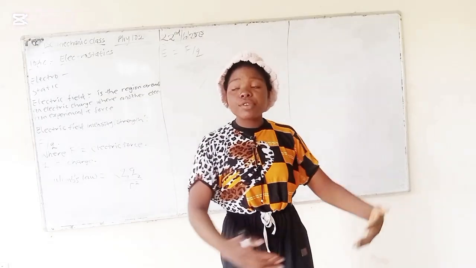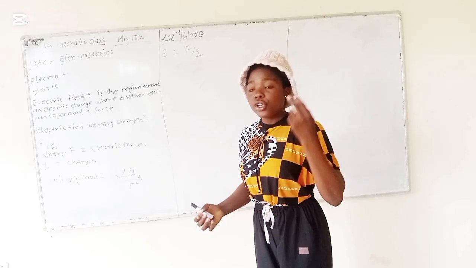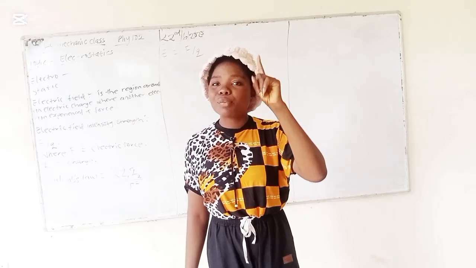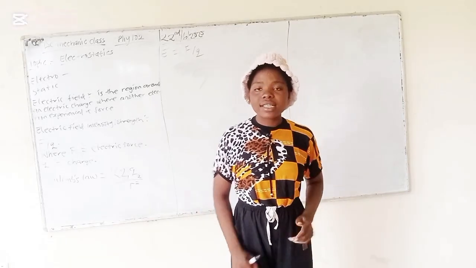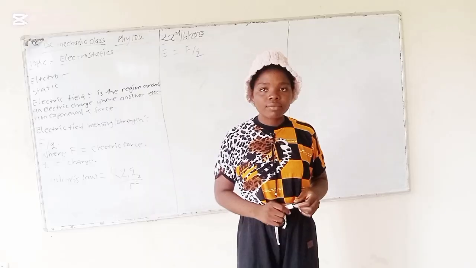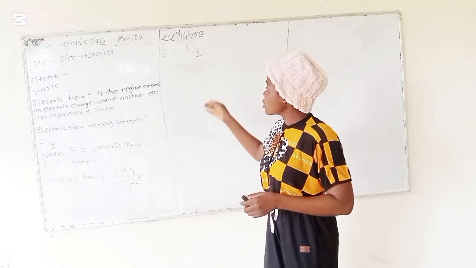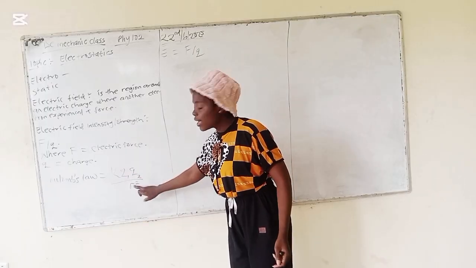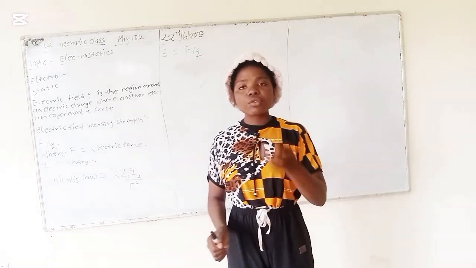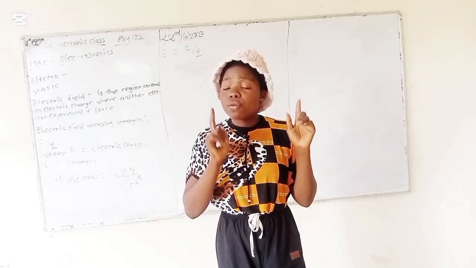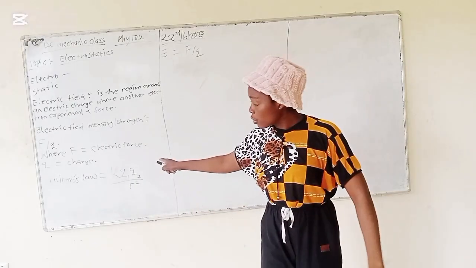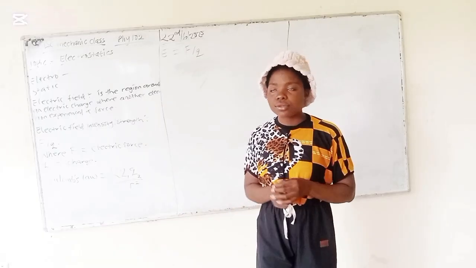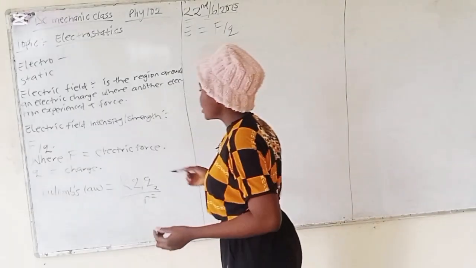If they give you the product of the two charges, you use this formula. What if they give you a charge at a point, due to a point? That means they give you a single charge. Which formula are you going to use from this one? Because here we have two charges and a distance. So what if they give you a single charge? That means you should solve at a point or due to a point. What are you going to do? That's what we are going to do now. This way we derive the formula.